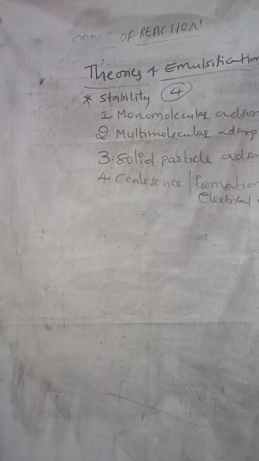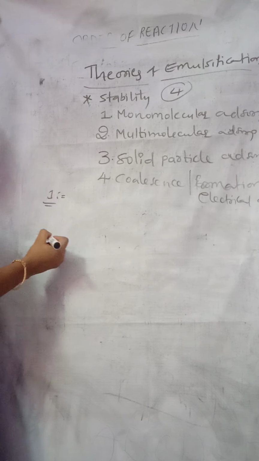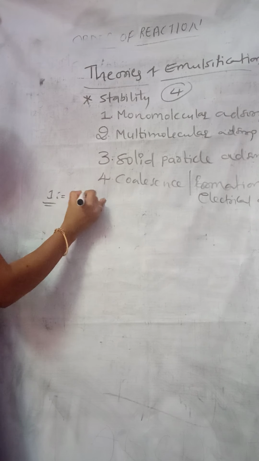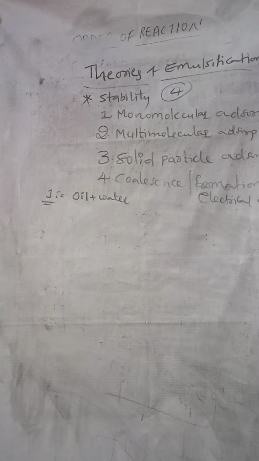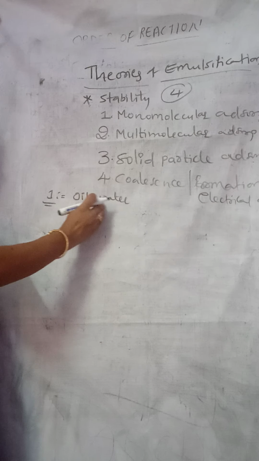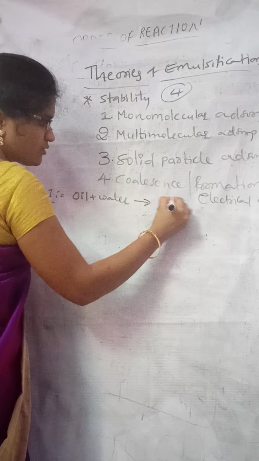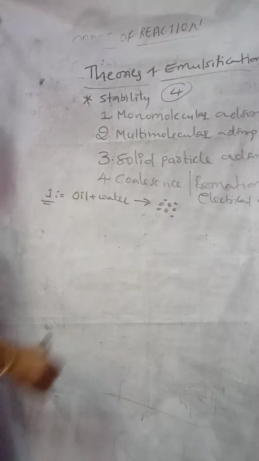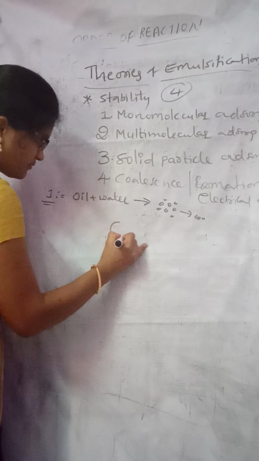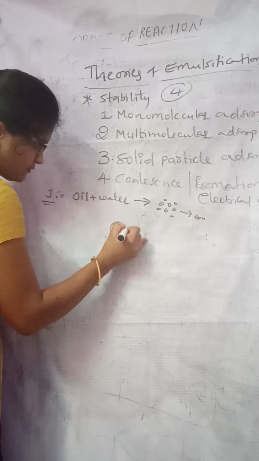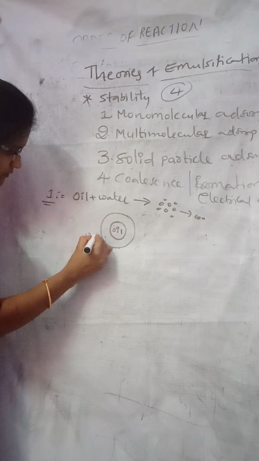First we will discuss the first theory, that is monomolecular theory. Here we are mixing oil and water. When you are mixing this oil and water, oil is going to disperse as globules into the continuous phase. The picture is like this. This is oil and this is water.